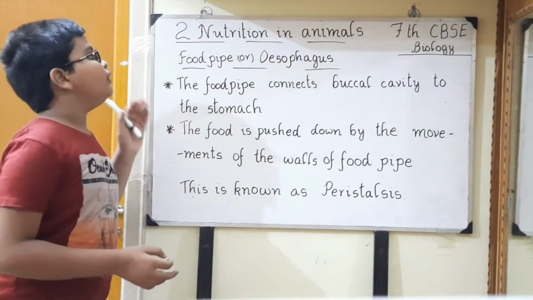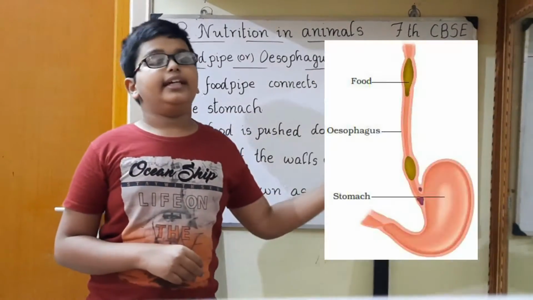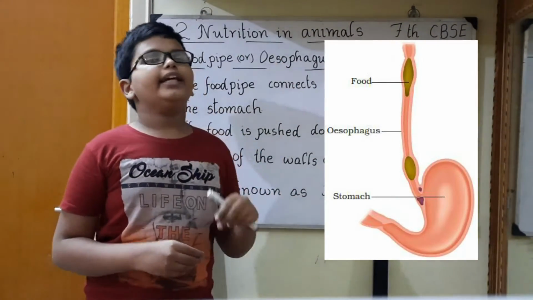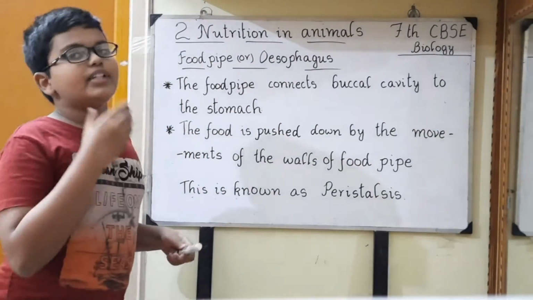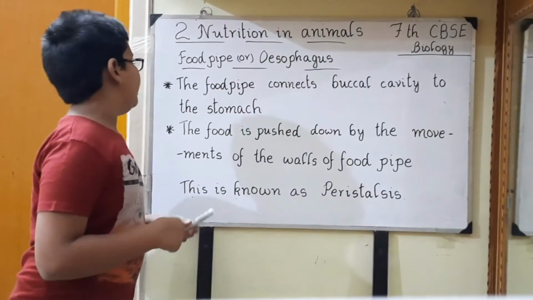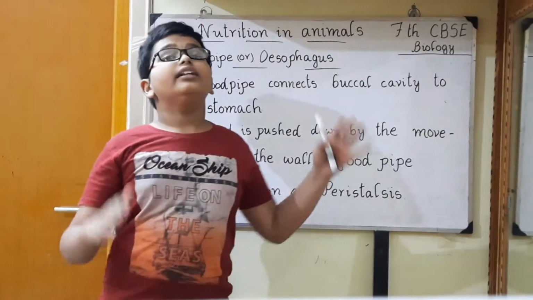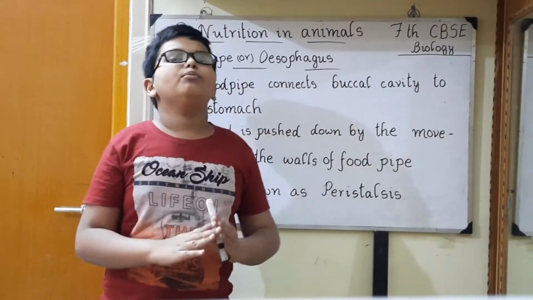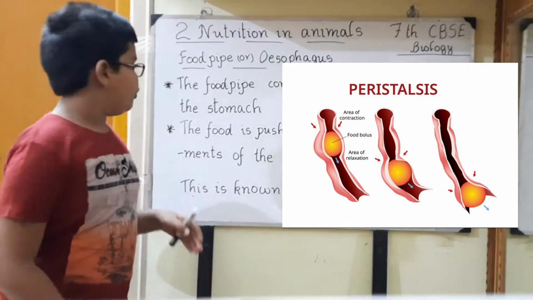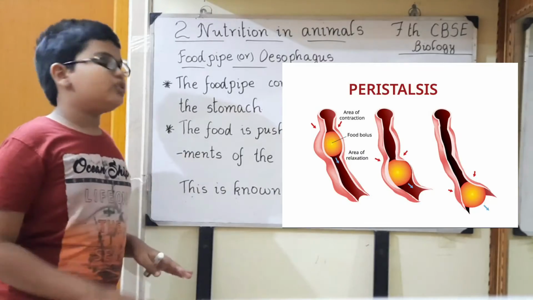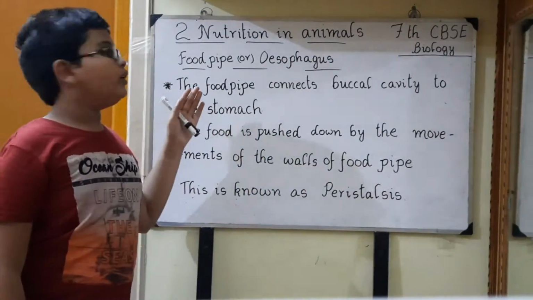First we will discuss the food pipe. The food pipe is also known as the esophagus. It looks like this. It connects our buccal cavity to the stomach so that it can transport the food from the mouth, which is chewed by the teeth, to the stomach. The food is pushed down by the movements of the walls of the food pipe. The walls have wavy movements, and because of this the food is pushed down into the stomach. This pushing is known as peristalsis. Peristalsis looks like this. This is about the food pipe.